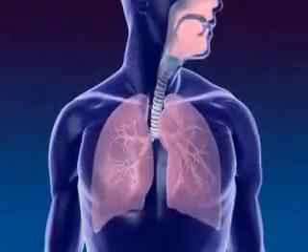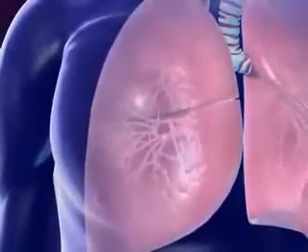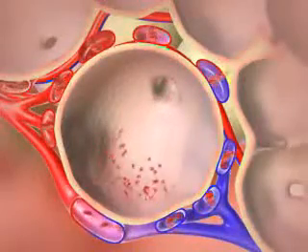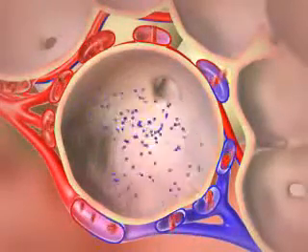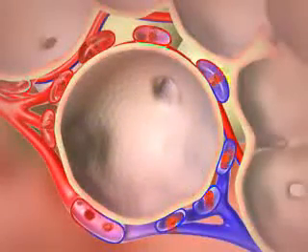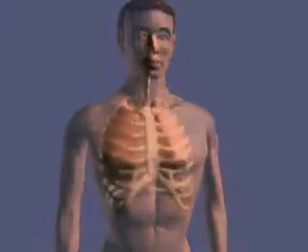Oxygenated air goes from the nose to the pharynx, larynx, trachea, bronchus, and alveoli. By the process of diffusion, oxygen in the air moves from the alveoli to the capillaries. Carbon dioxide moves from the capillaries to the alveoli and is exhaled. This process is called respiration. The process of exchanging gases between the atmosphere and the body's cells is called respiration and involves several events, including